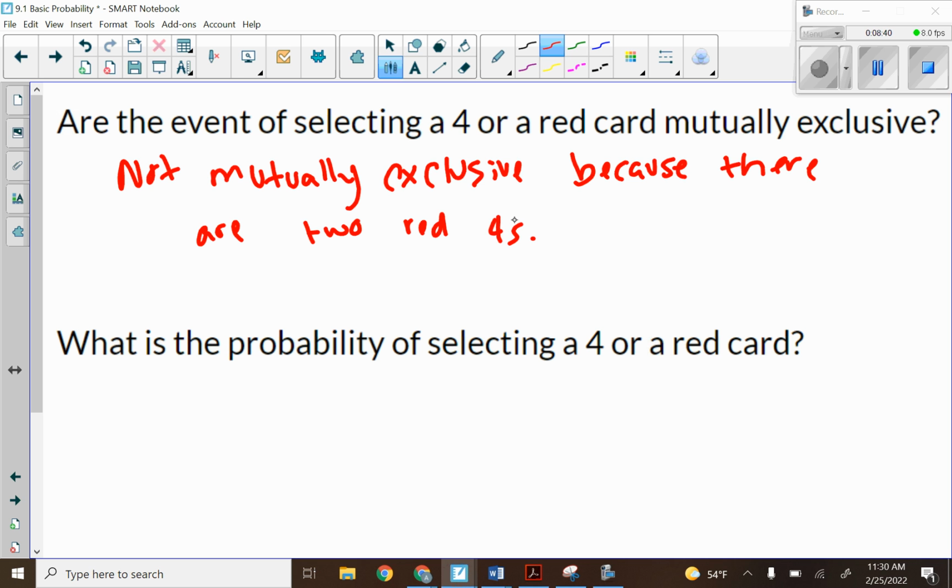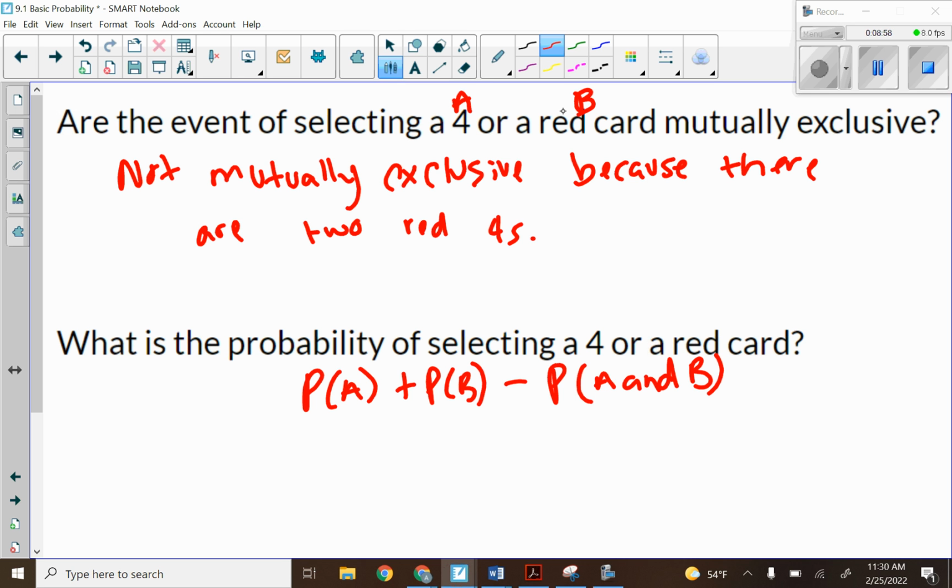Because it's not mutually exclusive, we're using the probability of A plus the probability of B minus the probability of A and B. So A will be our 4, B will be our red. So the probability of drawing a 4 is 4 out of 52.